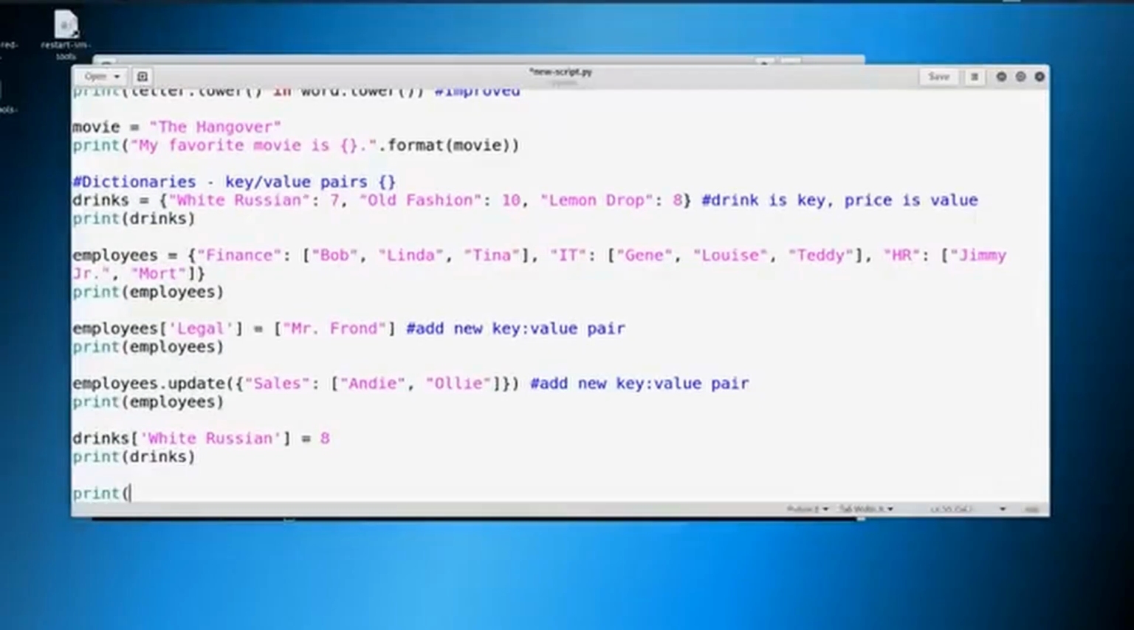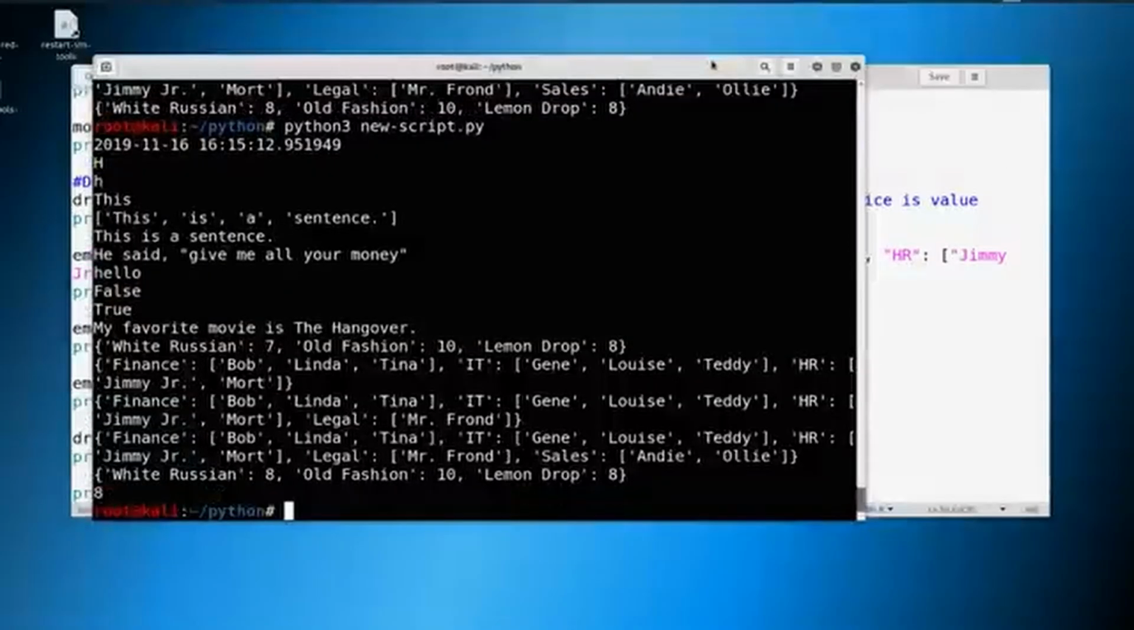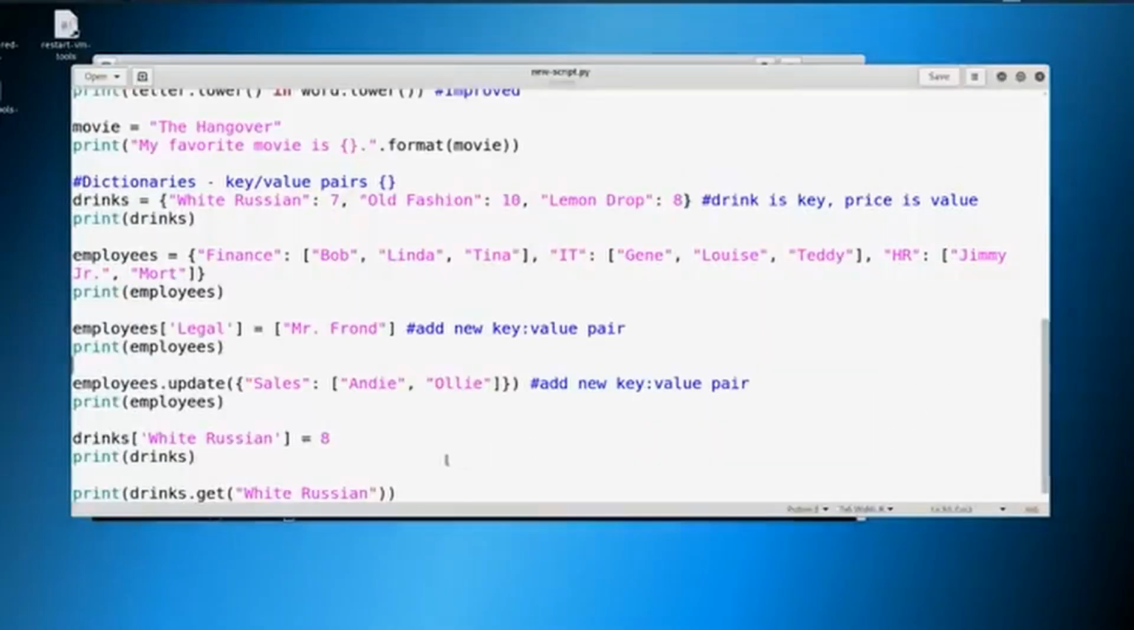We can also get some items out of a dictionary. So we say print drinks.get, and we'll just get the White Russian. And let's see what that returns. So you can pull specifically from a dictionary here. And you see that the White Russian has a value of 8.